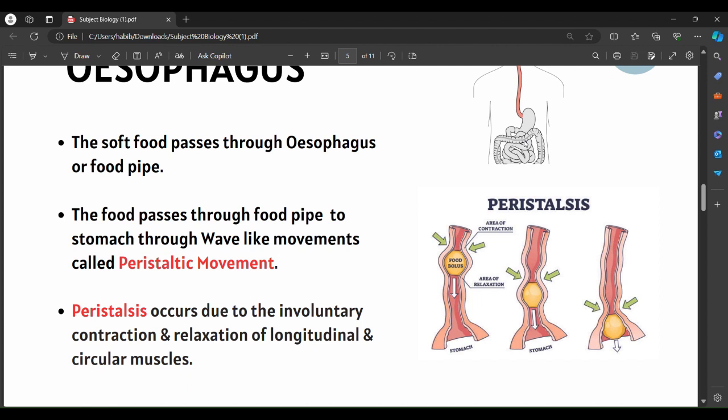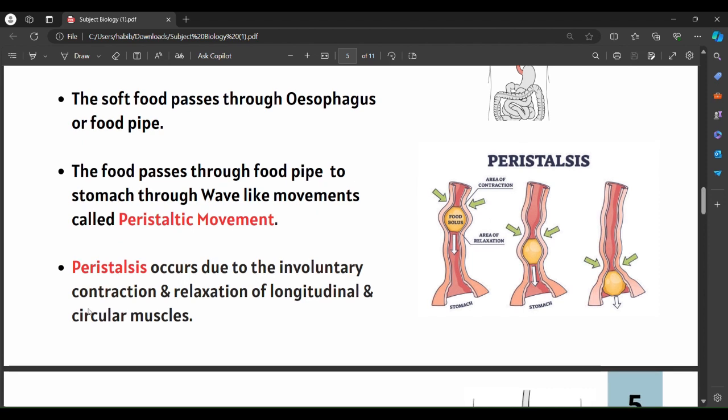How does this peristaltic movement occur? It is because of the involuntary action of longitudinal and circular muscles. Longitudinal and circular muscles contract and relax so that the bolus moves further into the next part, the stomach. That is the term peristaltic, which means a wave-like movement, occurring because of the involuntary contraction and relaxation of longitudinal and circular muscles.